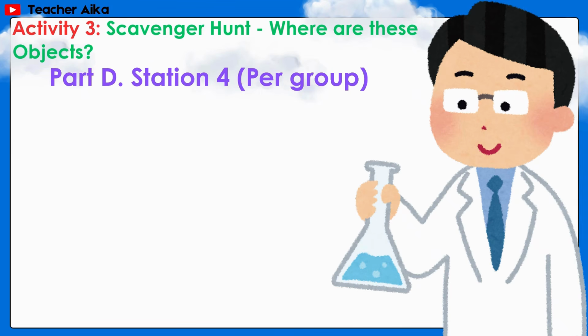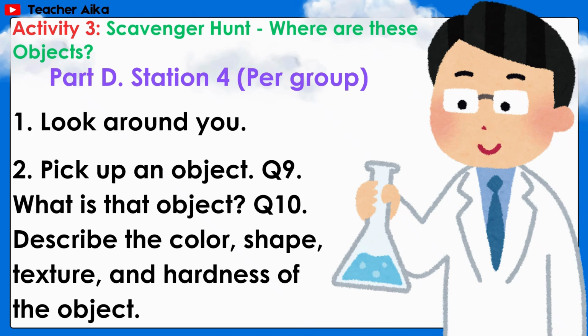Part D, Station 4 per group. First, look around you. Second, pick up an object. Question 9, what is that object? Question 10, describe the color, shape, texture, and hardness of the object.